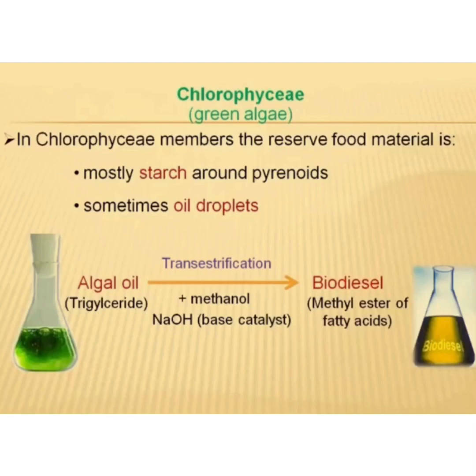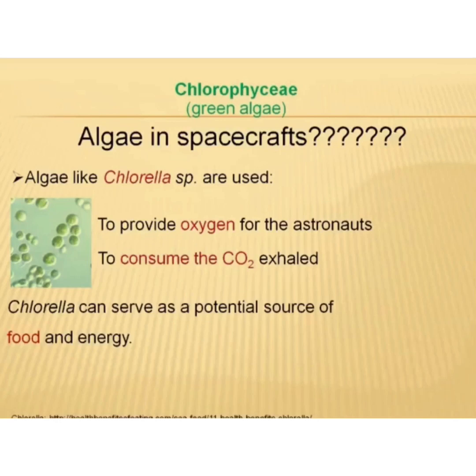So algal oil like triglycerides are formed, and these undergo trans-esterification with methanol and sodium hydroxide and change into biodiesel. So that is the methyl ester of the fatty acids and is of highly economic importance. Now you may wonder that algae are also used in the spacecraft by the astronauts. Algae like Chlorella species are used to provide oxygen for the astronauts and to consume the carbon dioxide exhaled. Chlorella can serve as a potential source of food and energy.